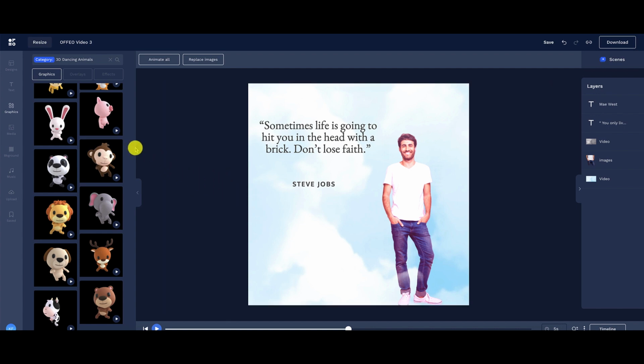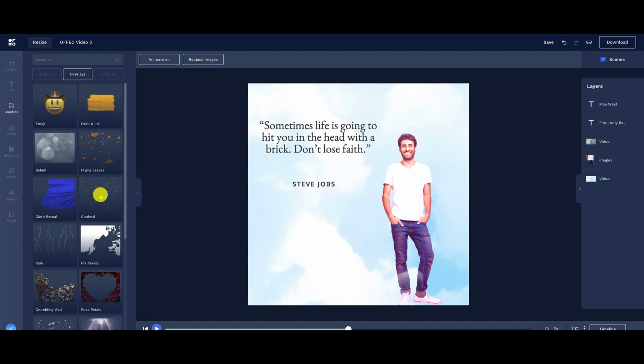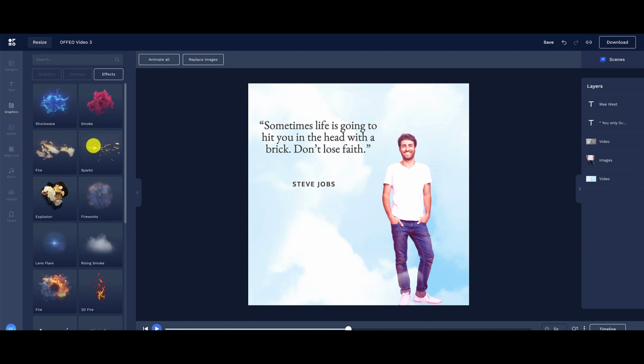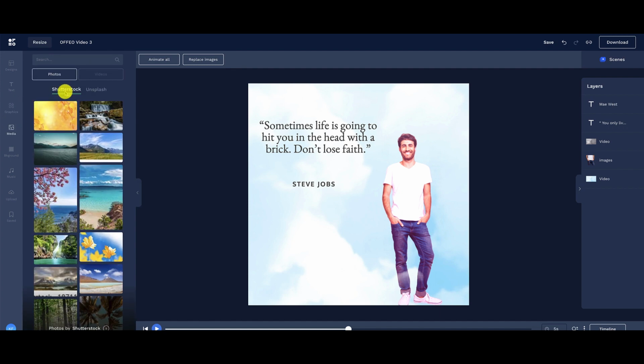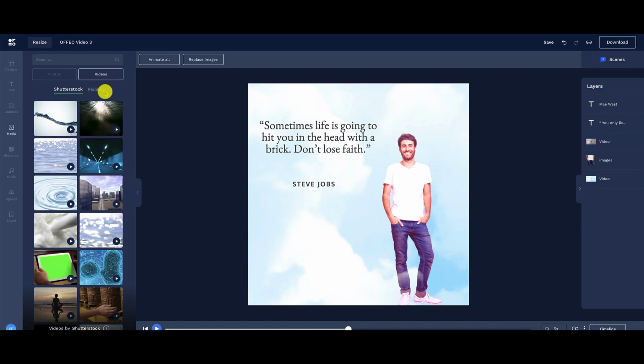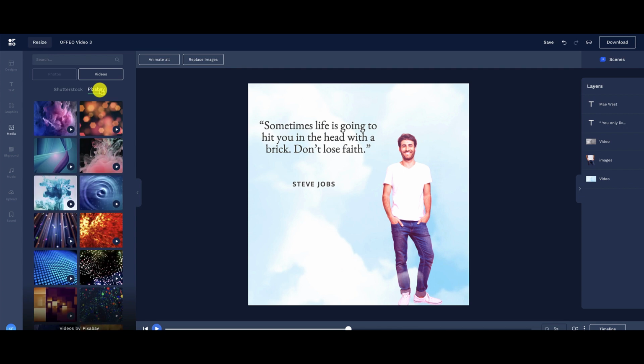So much flexibility and so many different assets that you can add into your scene. They even have overlays right here. So you can add in different types of overlays, and they have different types of effects. So again, you are only limited by your own creativity. When it comes to media, you have access to Shutterstock and Unsplash. So you can use Shutterstock photos, you can use Unsplash photos, you can do a search if you want to. They even have a video library, Shutterstock videos, as well as Pixabay. So you can utilize these inside of your scene.